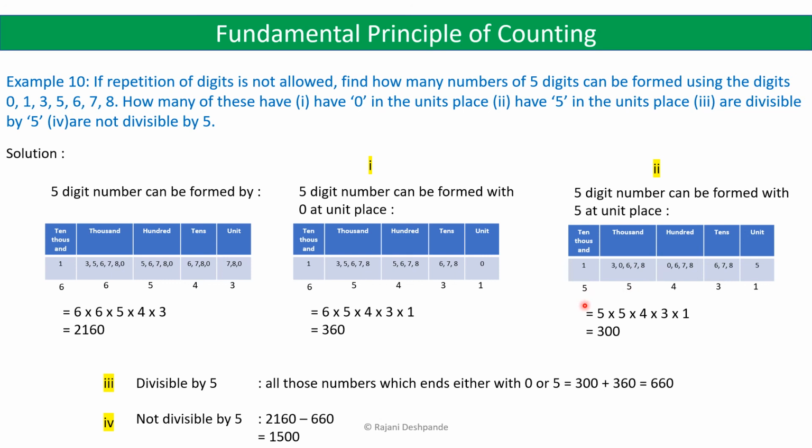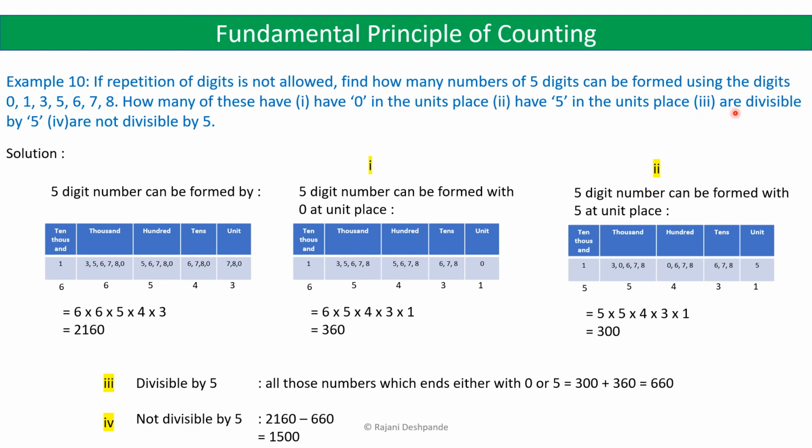So the total number of 5-digit numbers that can be formed with 5 at the units place is 5 into 5 into 4 into 3 into 1, which is equal to 300. So this is your answer for the second sub question.